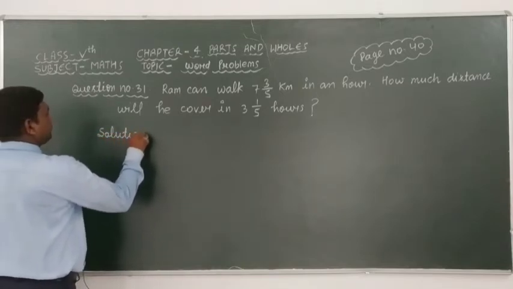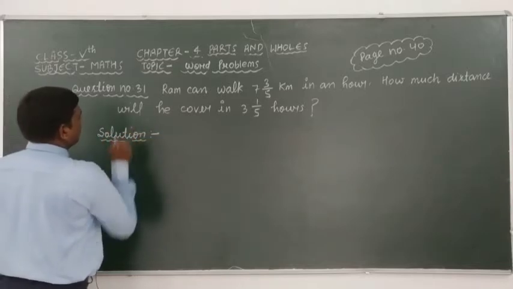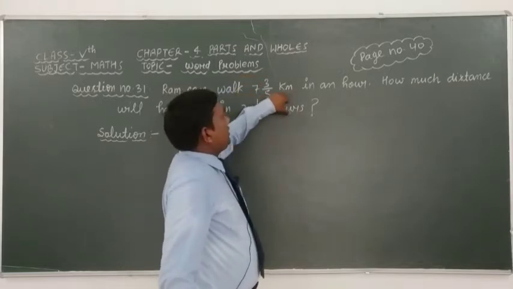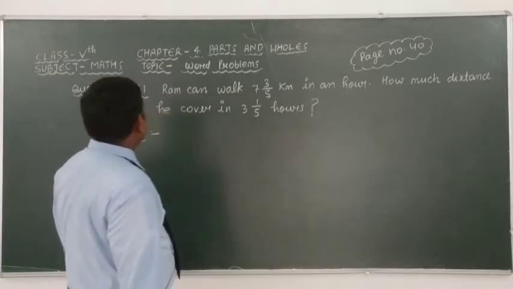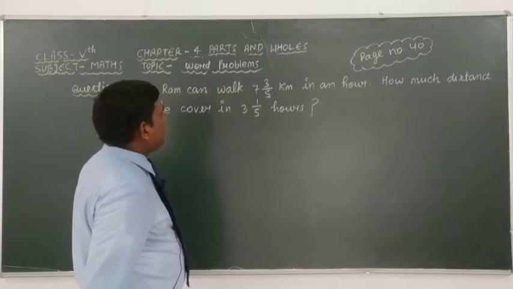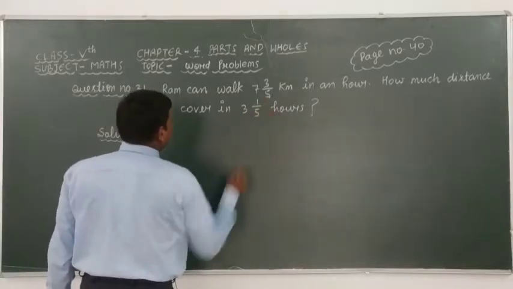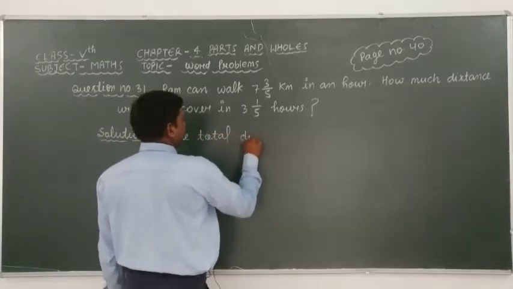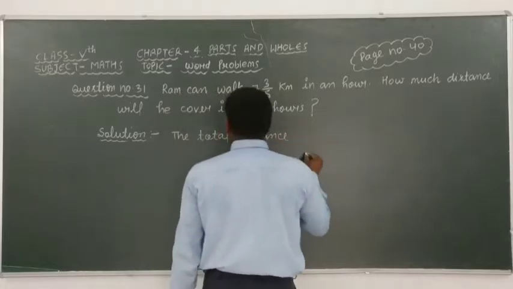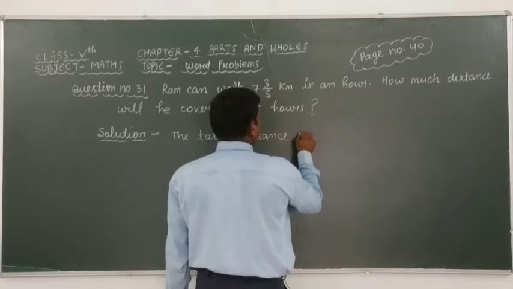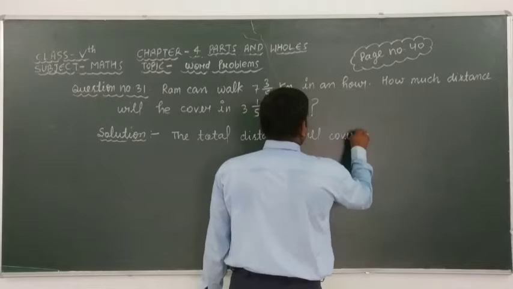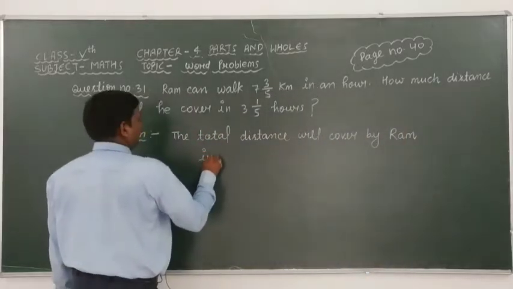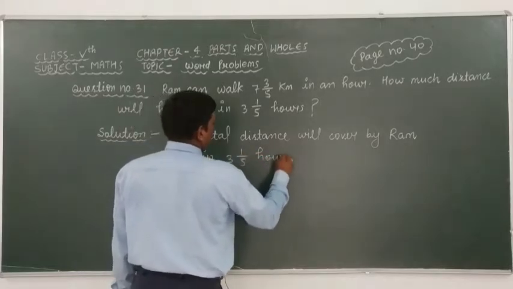Look here carefully. It is given that Ram can walk 7 mixed 3/5 kilometer in an hour, and then the total distance covered by Ram in 3 mixed 1/5 hour is equal to distance.